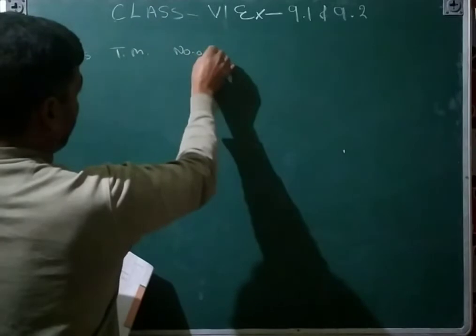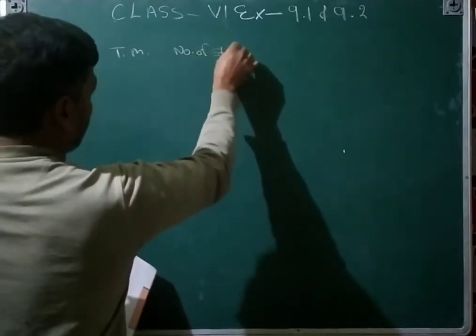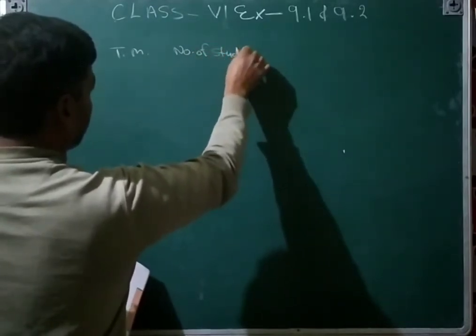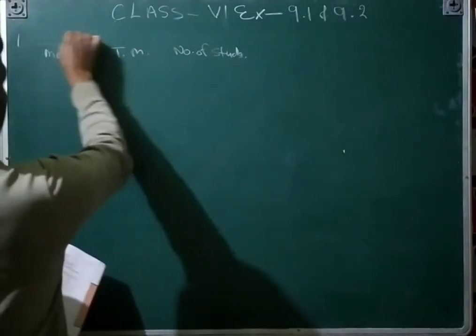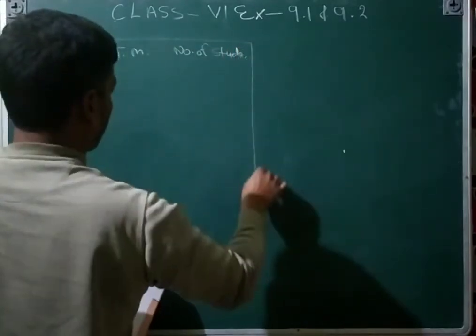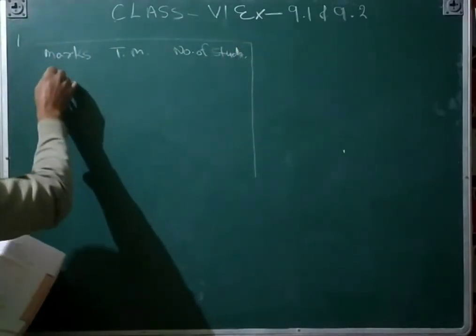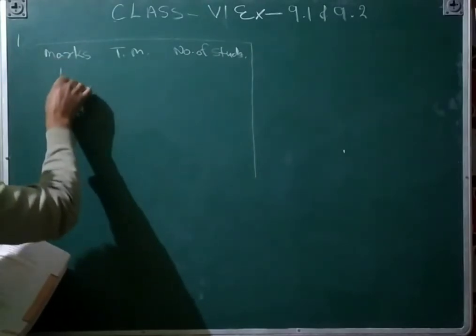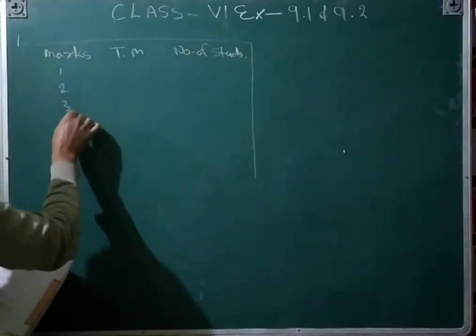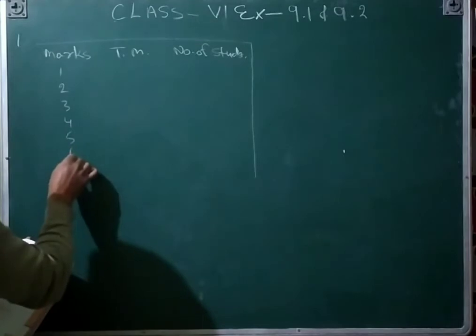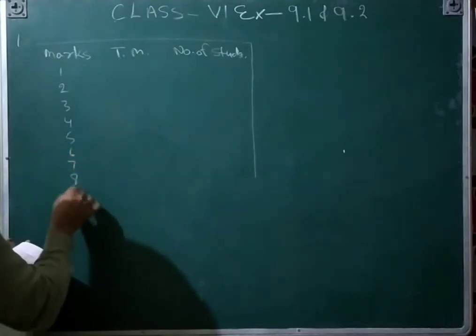Number of students, and then the table. First is marks: 1, 2, 3, 4, 5, 6, 7, 8, 9.